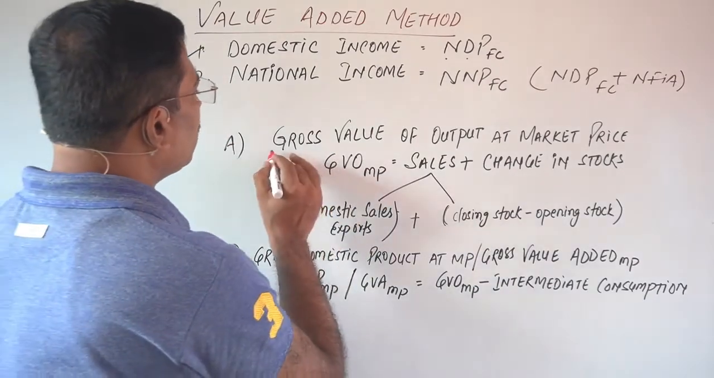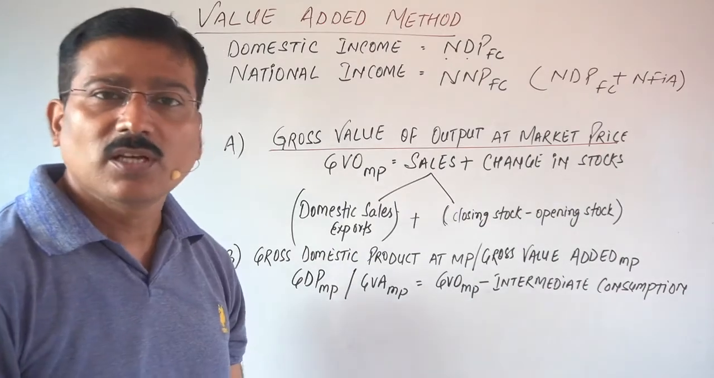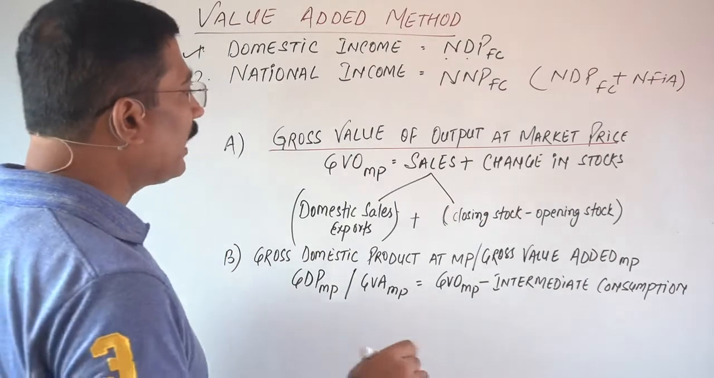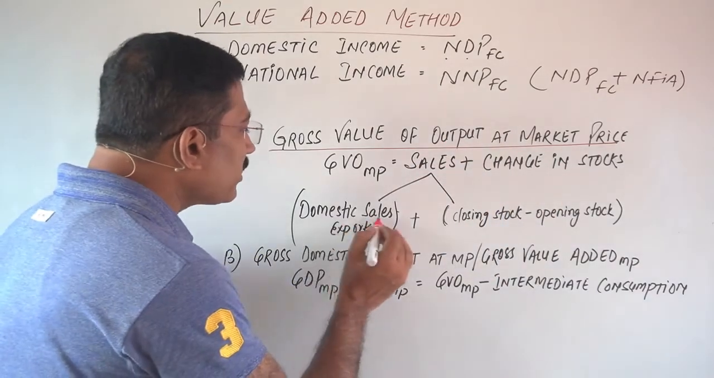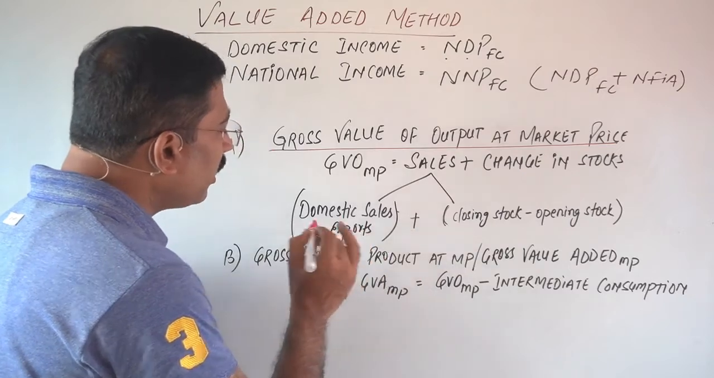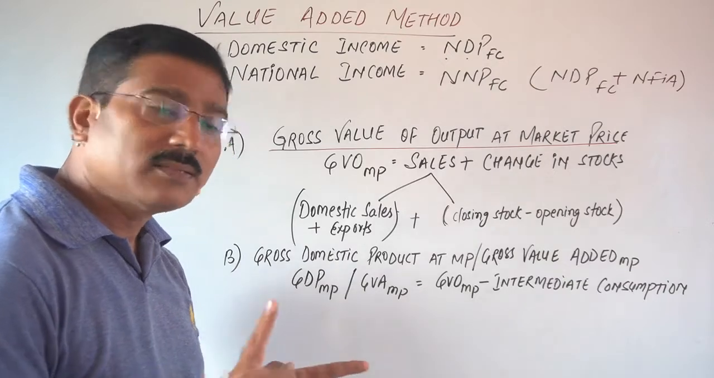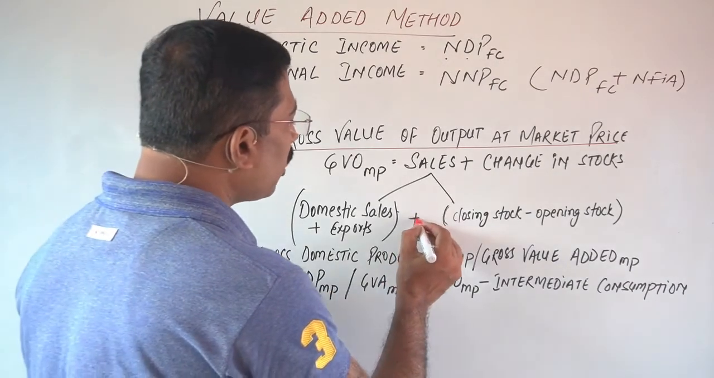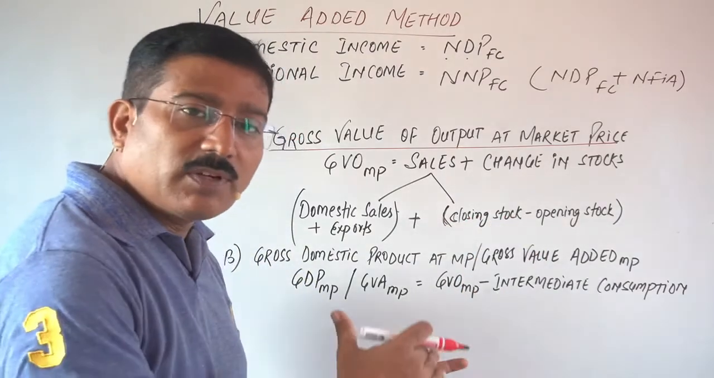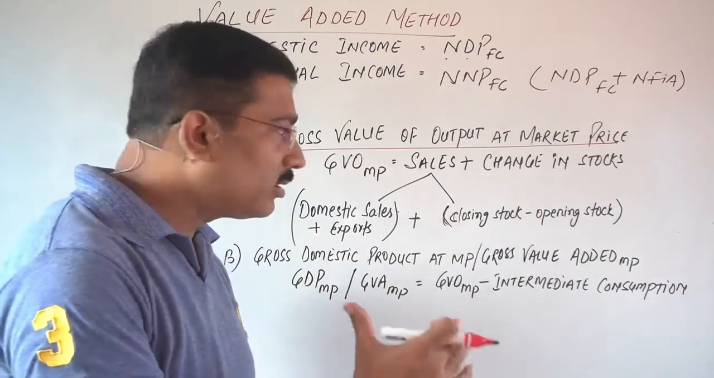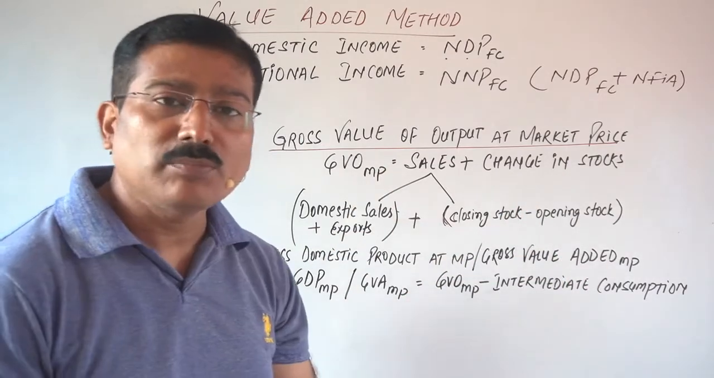And the two important terminologies are, the first one, gross value of output at market price. What is the meaning of this? Gross value of output. How will we calculate? Sales plus change in stock. Sales refers to what? Not only the domestic sales, but domestic sales plus exports. Is that clear? Then plus the change in stock. What is the change in stock? That is closing minus opening. Whatever you have added during the year in the stock, that is called closing stock. So this will be the gross value of output at market price.